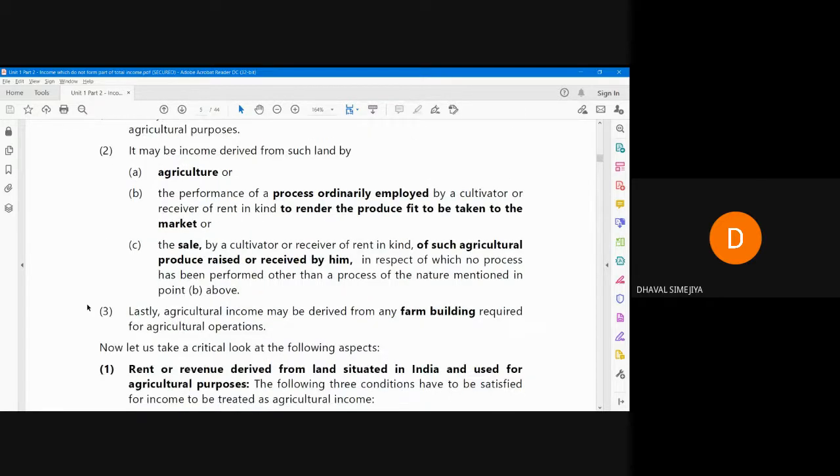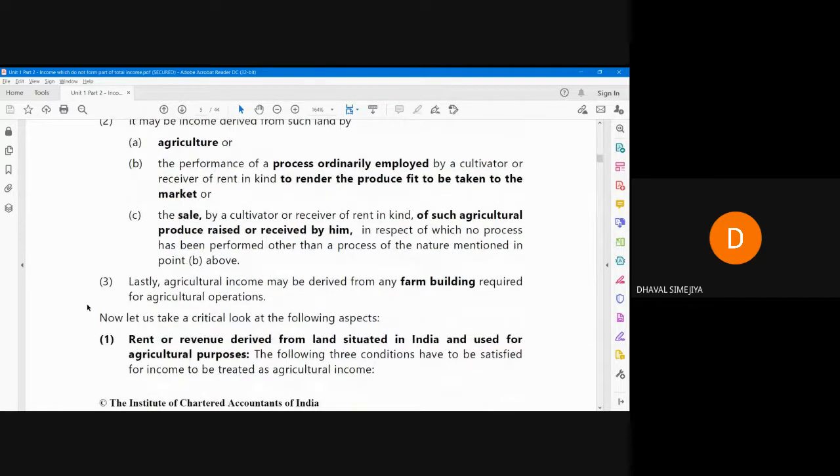Third point and the last point, agricultural income may be derived from any farm building or farmhouse required for agricultural operations. Agricultural operations, okay.